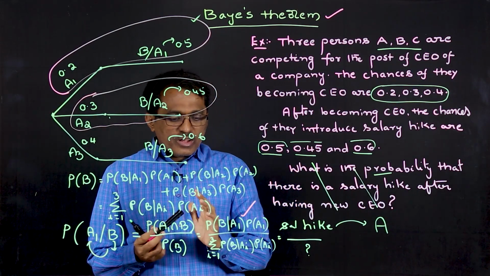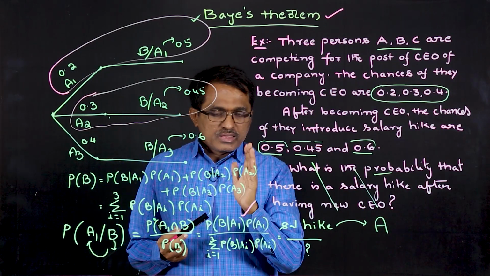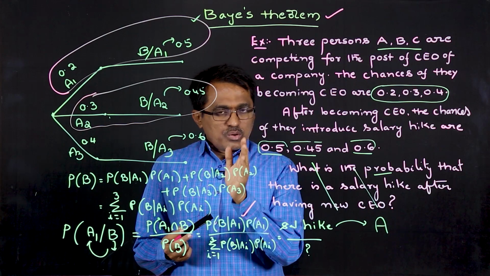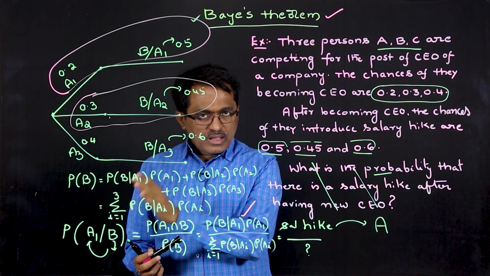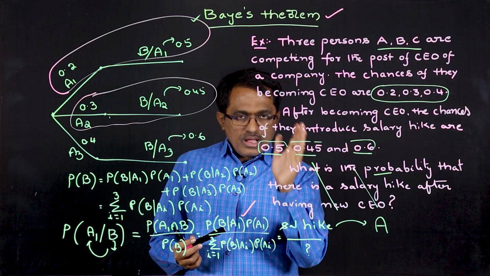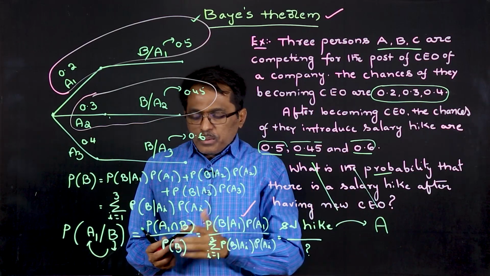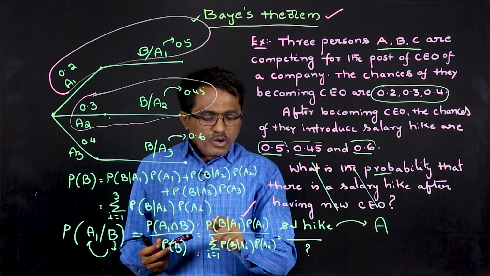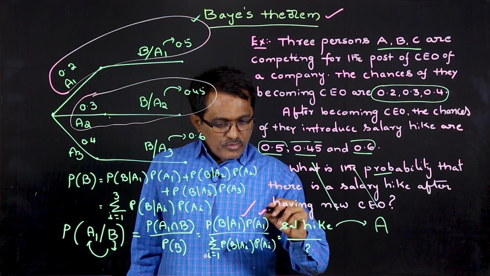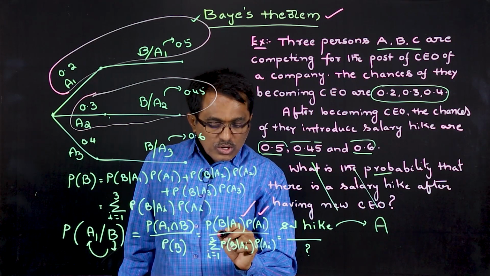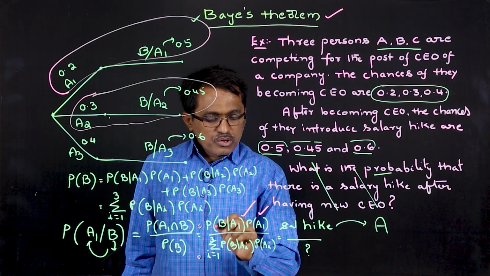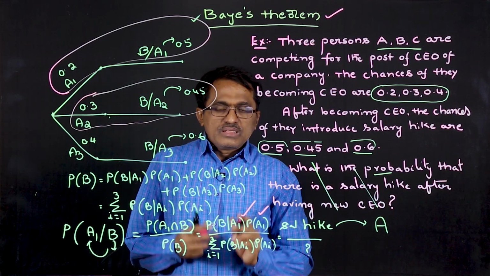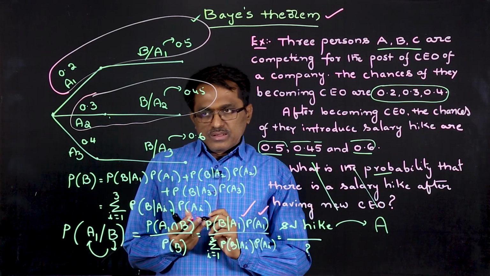Suppose A1, A2, A3 and so on, An are mutually exclusive and exhaustive events, and B is an event which follows, then P of Ai given B is equal to P of B given Ai into P of Ai, divided by the total probability, that is, summation i equal to 1 to n P of B given Ai into P of Ai. This is the statement of Bayes' theorem.